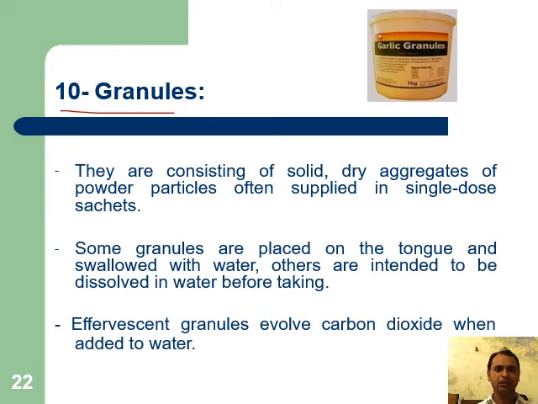Granules. These are a type of solid dosage form. They consist of solid dry aggregates of powder particles, often supplied in single dose sachets. Some granules are placed on the tongue and swallowed with water. Others are intended to be dissolved in water before taking. Effervescent granules generally evolve carbon dioxide, and like effervescent tablets, these are made up of citric acid or tartaric acid in combination with bicarbonates or weak alkaline salt.